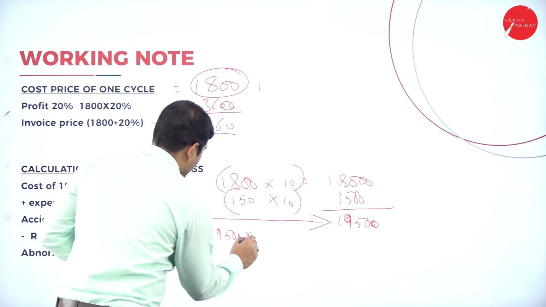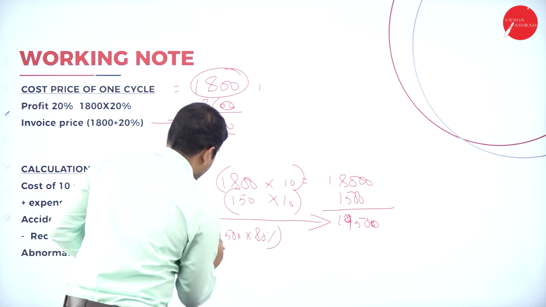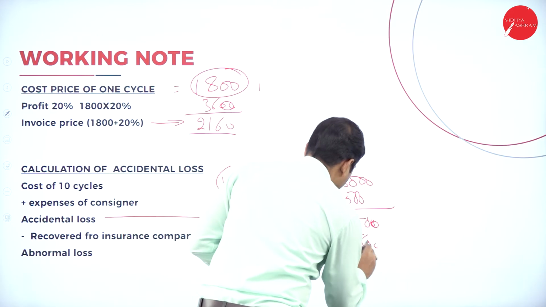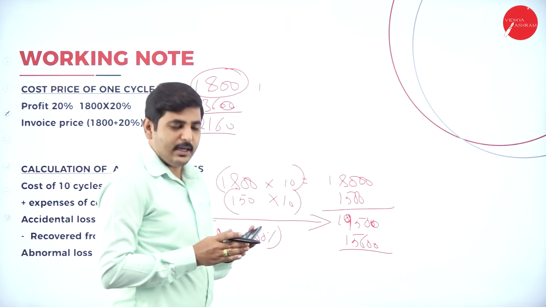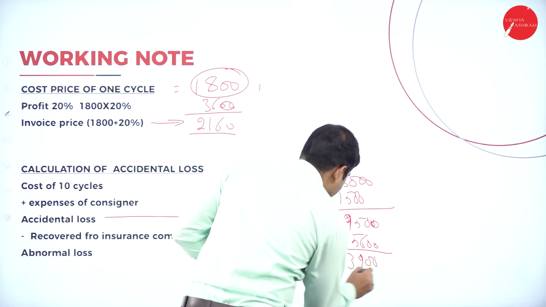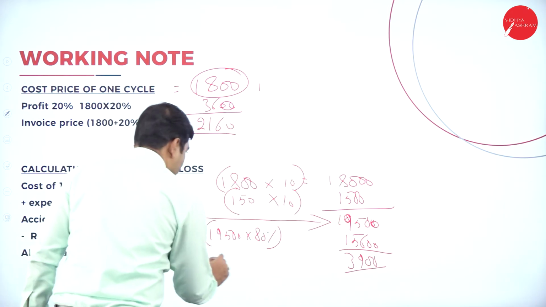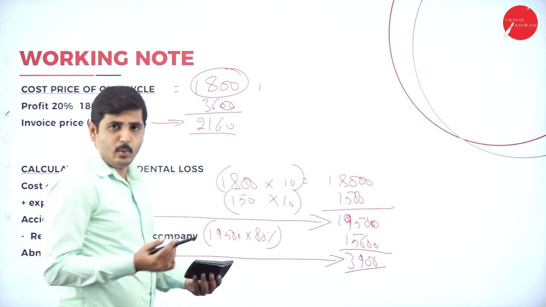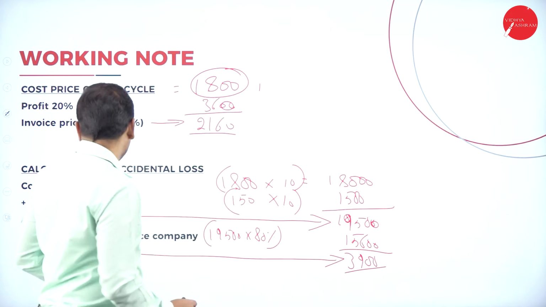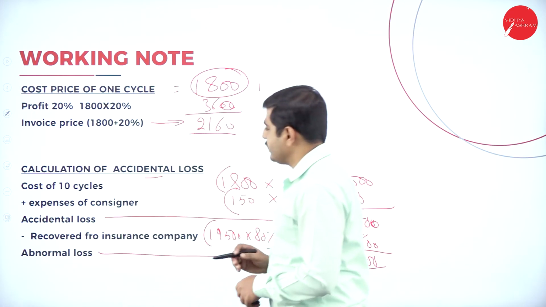19,500 into 80%. So calculate this. It is 15,600. So the remaining amount is the abnormal loss. 3,900 is the abnormal loss. This is the loss we could not control, uncontrollable loss. So this is how we should do the calculation of accidental loss and abnormal loss.